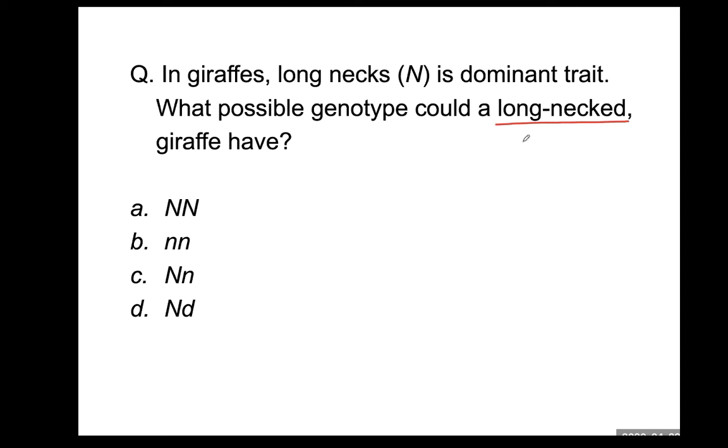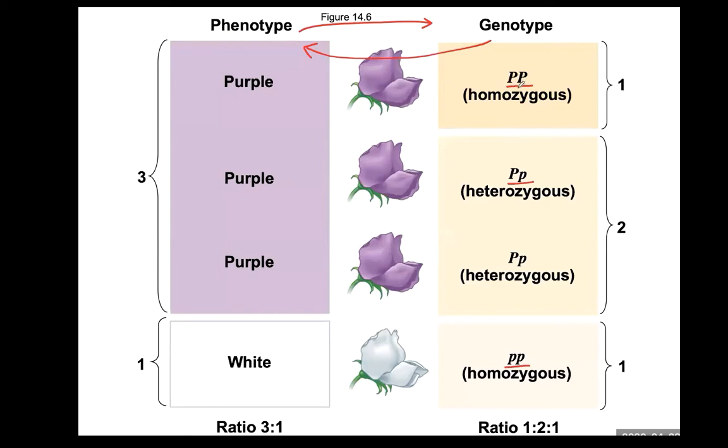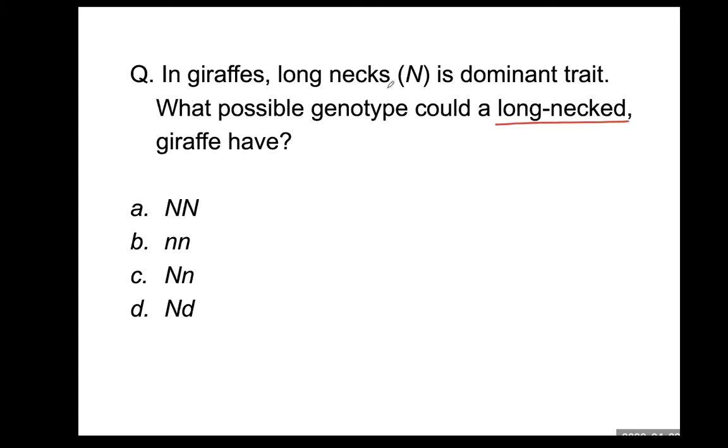So as you saw just before, purple flower can have large P, large P. But another purple flower phenotypically looks the same, but their genotype can be large P, small p. But when the genotype has only small p, it appears as a white flower. The question already shows long neck is dominant and it is labeled with large N. Therefore, you have to find at least a large N letter in the genotype.